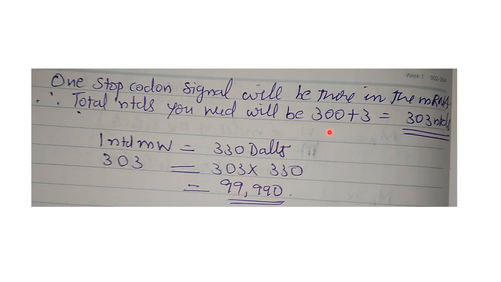So that will be 3 nucleotides again. So total nucleotides that you need will be 300 plus 3, that is 303 nucleotides. So one nucleotide molecular weight they have given as 330 daltons. So 303 nucleotide molecular weight will be 303 into 330, that is 99,990. That is your answer.